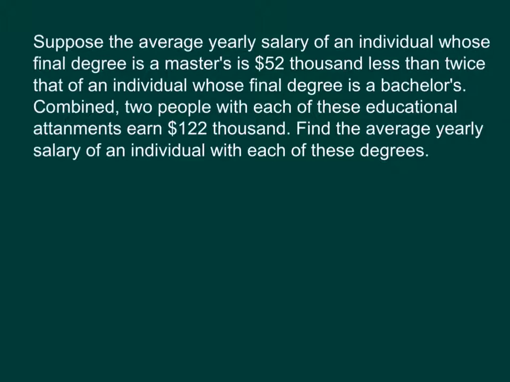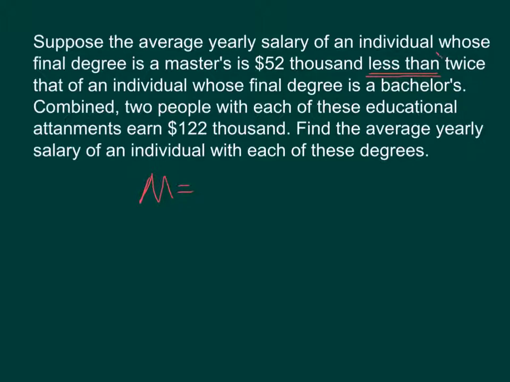So if we just start with the first sentence, an average yearly salary of an individual whose final degree is a master's degree is $52,000 less than twice that of an individual whose final degree is a bachelor's. So the master's degree, we'll go ahead and say M is equal to $52,000 less than twice a bachelor's.